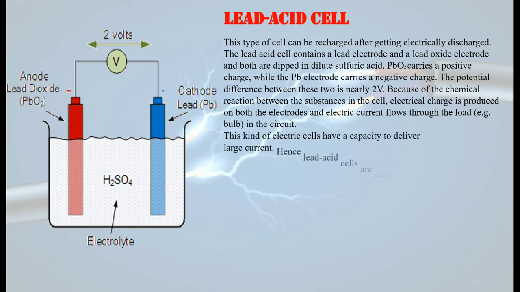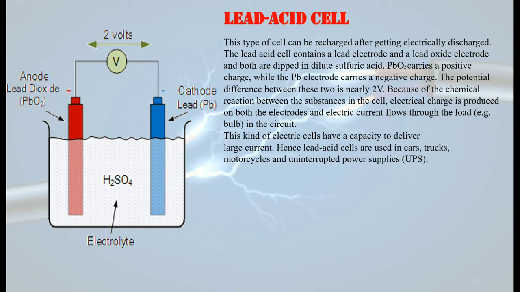सिर्फ lead electrode है, ठीक है, and both are dipped in a dilute sulfuric acid solution. Now lead oxide carries a positive charge while the lead electrode carries a negative charge. You have to remember this. The potential difference between these two is nearly 2 volts. Because of the chemical reaction between the substances in the cell, electrical charge is produced.